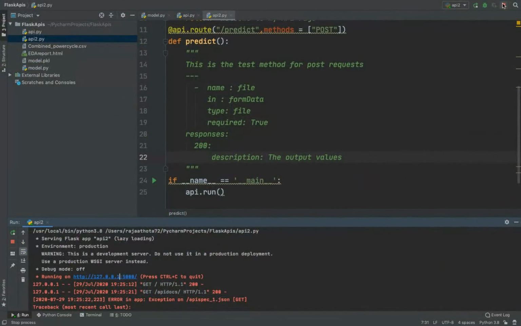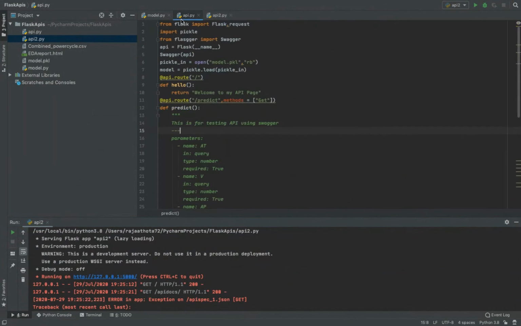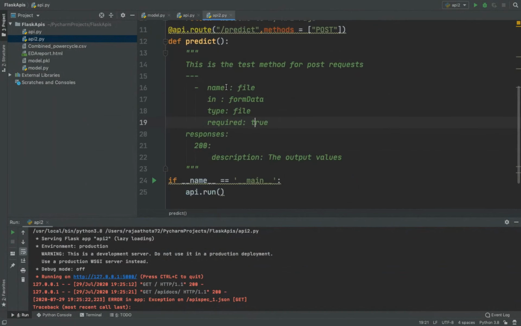So let me stop. Now I want to enter my data set, the testing data set. And required is true only, right? Yeah, I can mention it as true only. Whenever I'm inputting my data as a file, I should request the file from my system. How to make that request, and how to convert it into a data frame so that our model can predict the values for it, is something we're going to write in the next step.